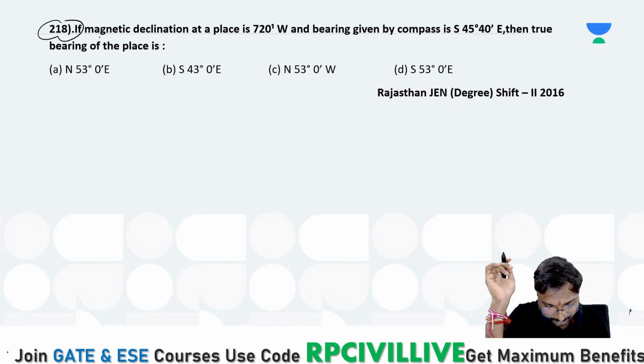Select the answer for this, everyone. It is 7 degrees 20 minutes. The magnetic declination at a place is 7 degrees 20 minutes west, okay? That is 7 degrees 20 minutes west.